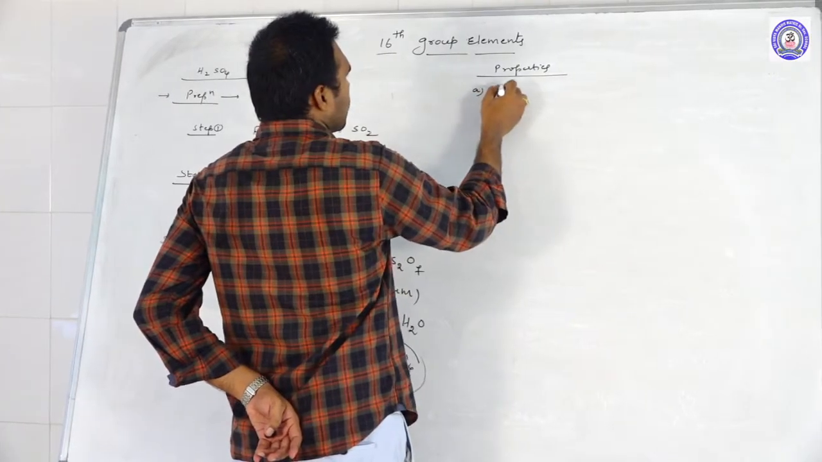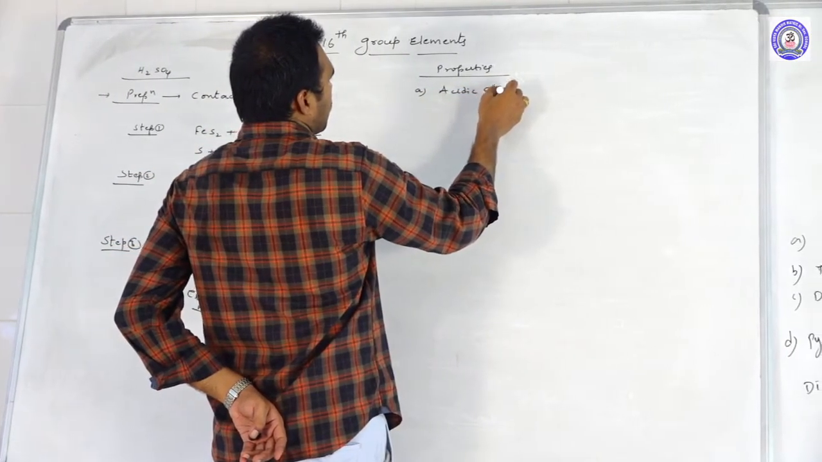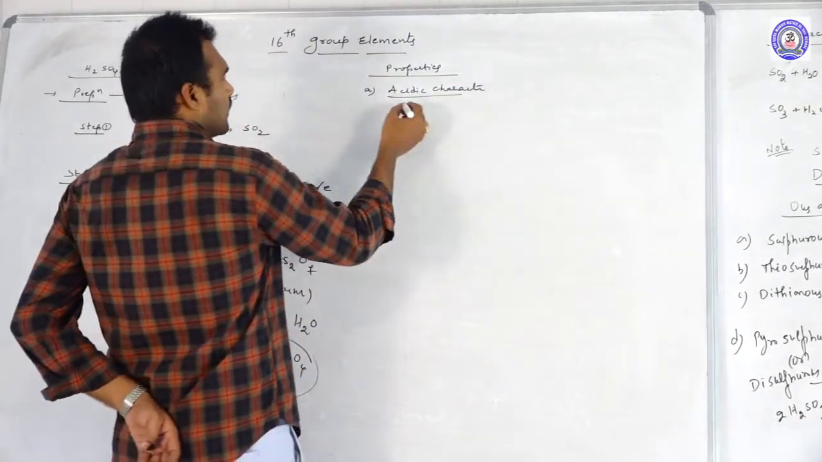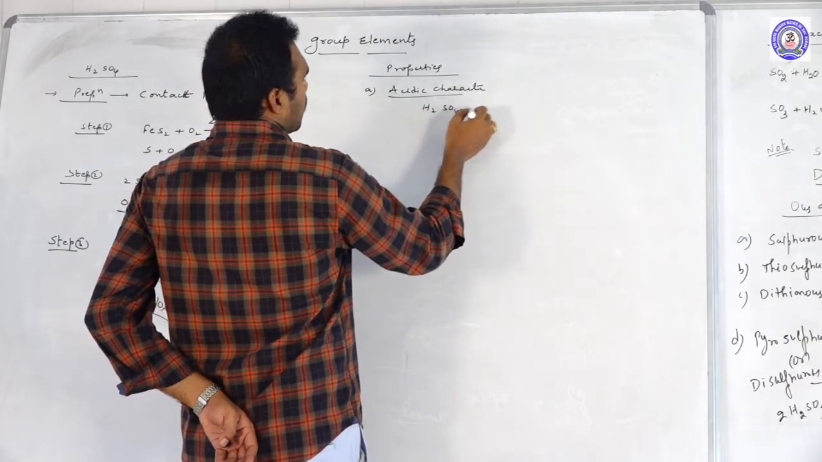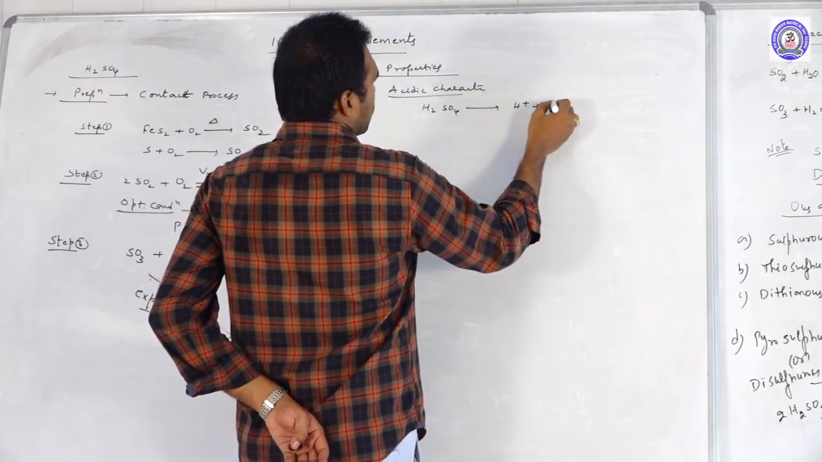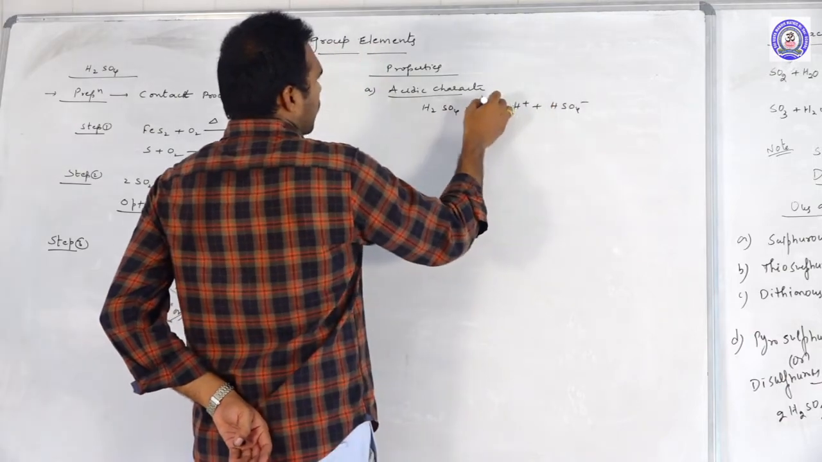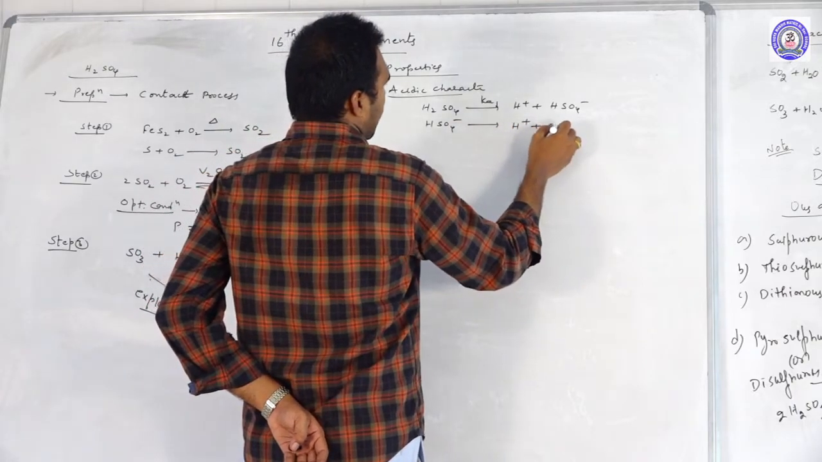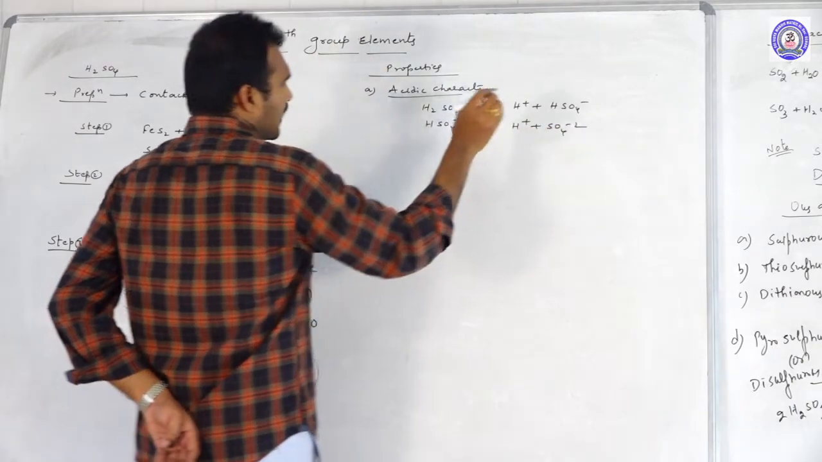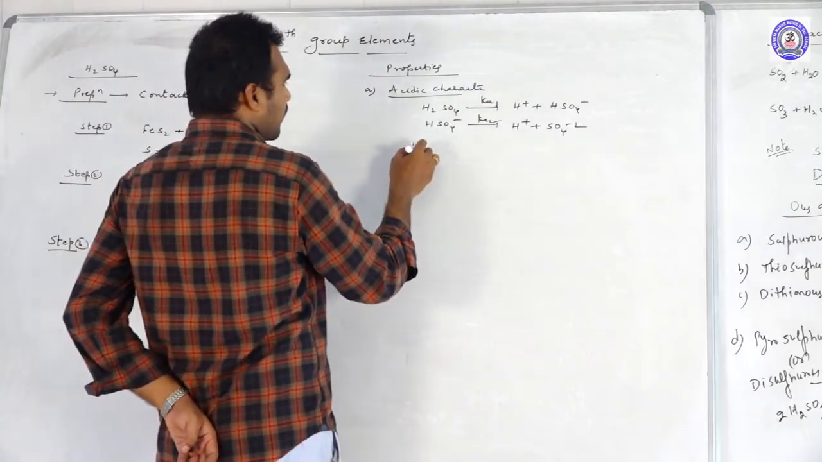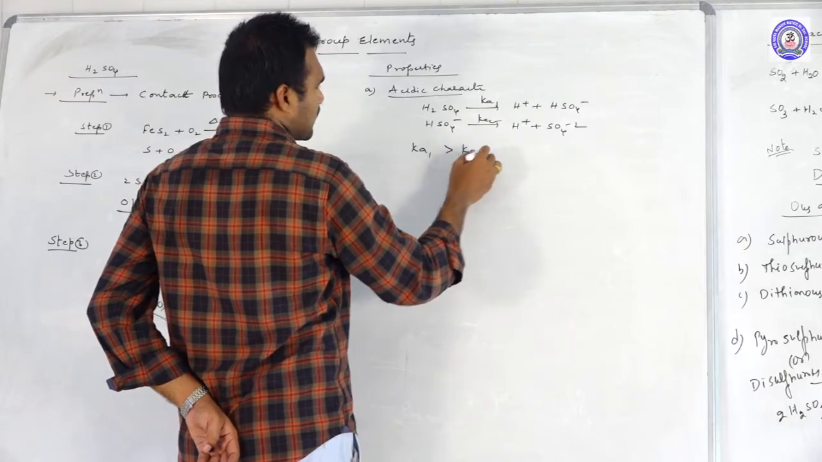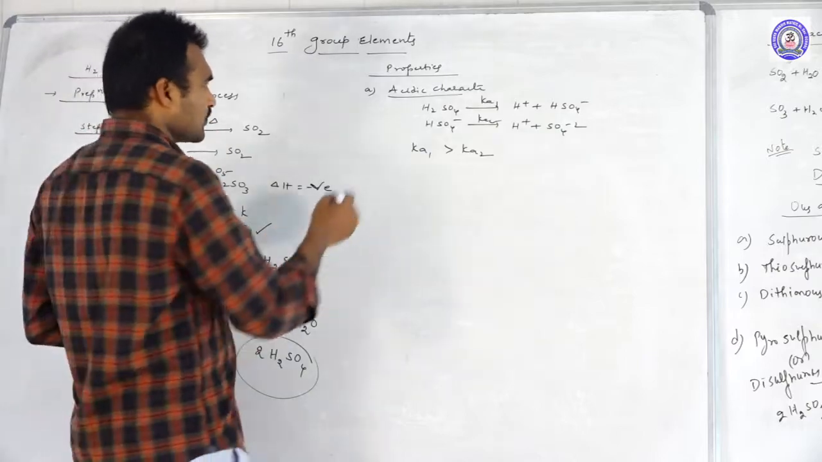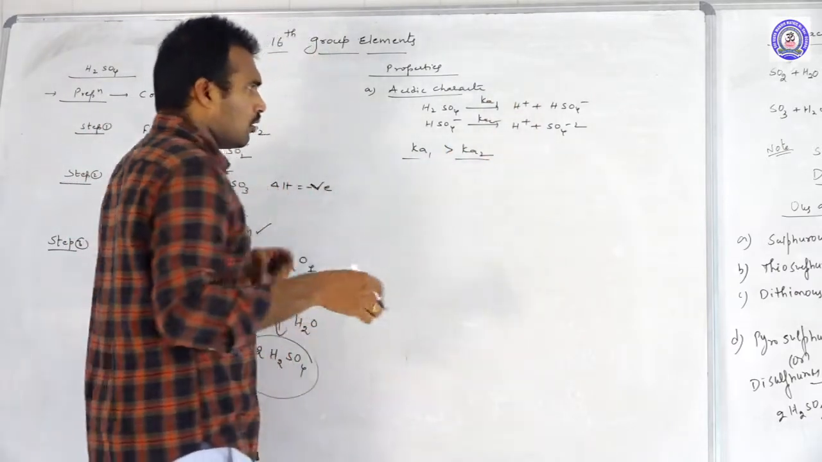Properties. In that, acidic character. As we know, H2SO4 is a strong acid. It releases one H plus ion, which has the Ka1 value, and HSO4 minus further releases H plus and forms SO4 2 minus, with Ka2. When you compare Ka1 and Ka2, Ka1 is always larger than Ka2. The release of the first proton is easier than the second proton.